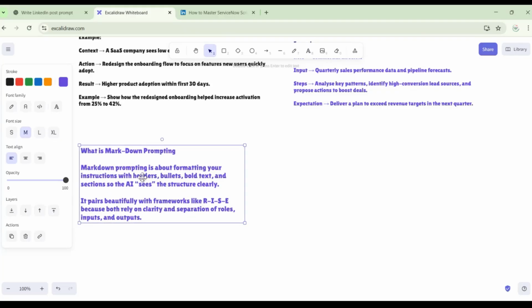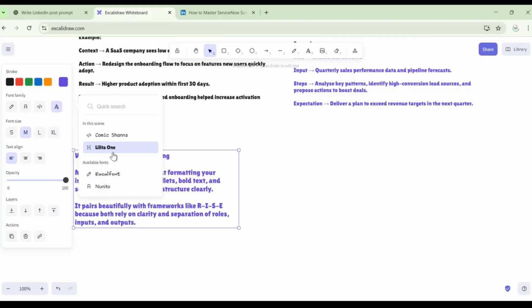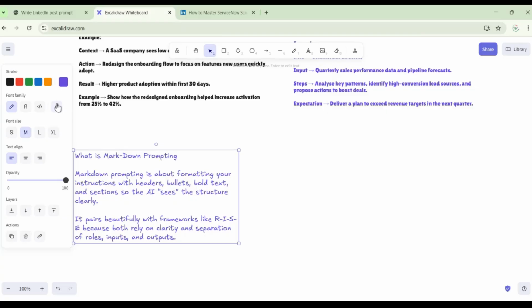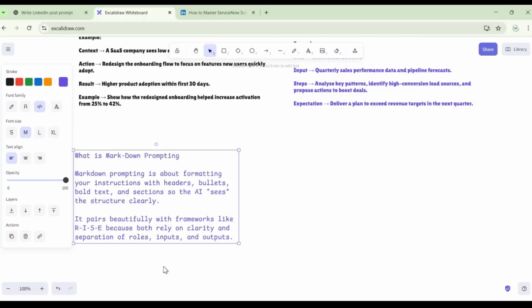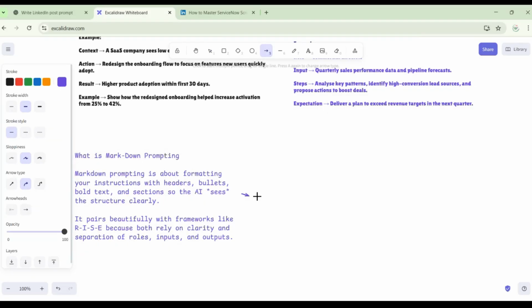But before that, let me just. Is there any other font? Comic Sans. Okay.